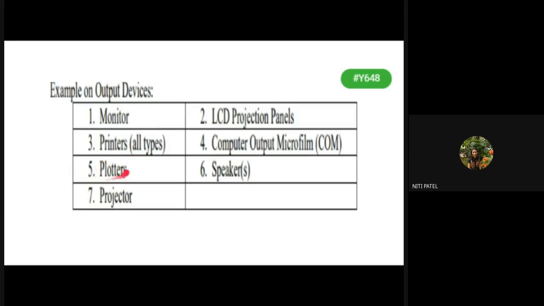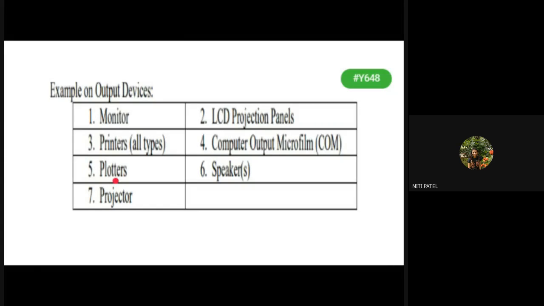Okay, then next we have plotters. Now what is the difference between a printer and a plotter? A printer also generates a hard copy. A plotter also generates a hard copy. But a printer is the size of a page, whereas a plotter is the size of an advertisement. When you travel on a road, you get to see many big hoardings. There is a sale in this and this mall. Then there is flat 50 in so and so restaurant.